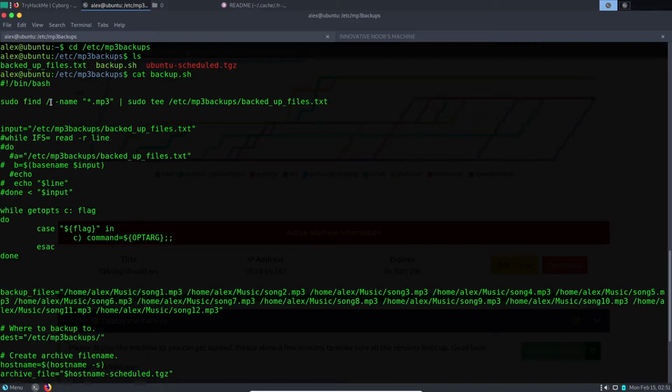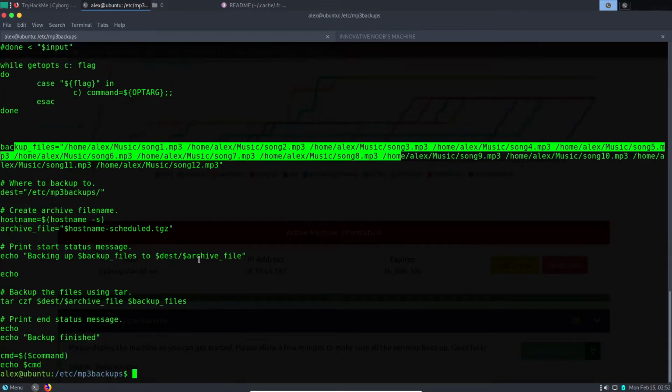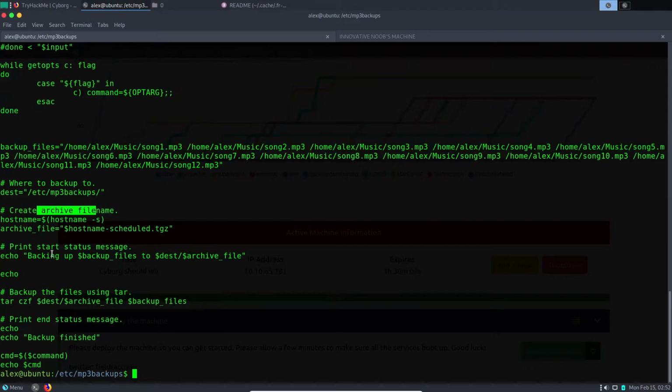Okay, so it is finding any files which have extension mp3, taking some input from this file, and backing them up, creating the archive, printing status like backing up and all that stuff. But at the end here there is cmd equals to command and echo cmd.